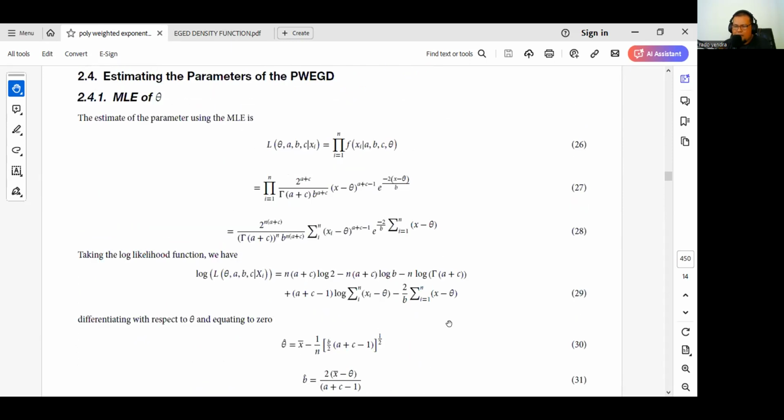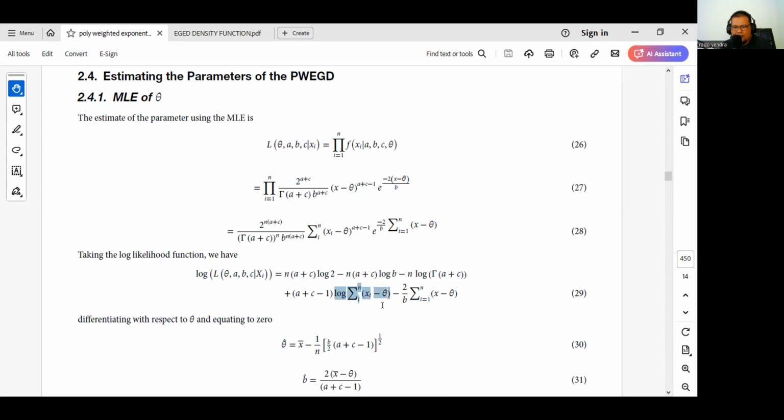It means if the research article gives the log likelihood function, we will try to use R programming to solve this problem, especially to estimate the parameters. But we must be careful when we try to understand the log likelihood function. Like in this equation, there is a mistake in the log likelihood function.